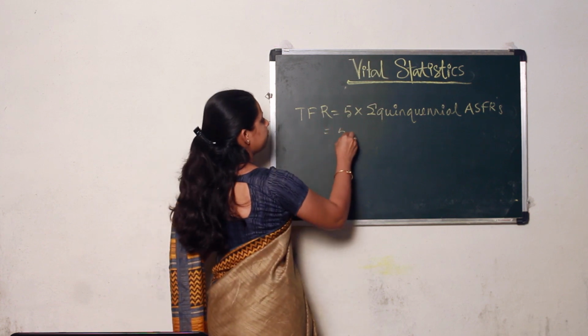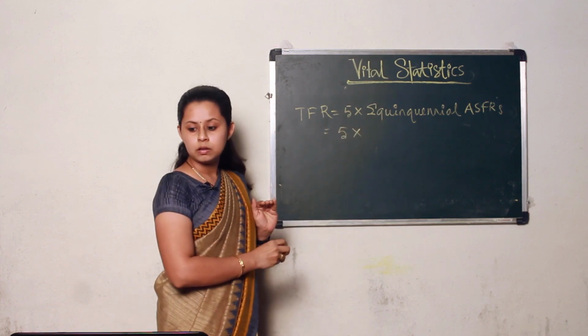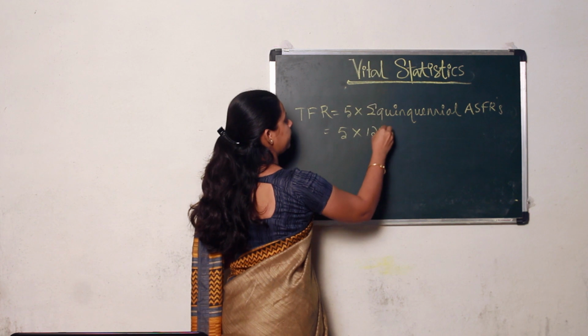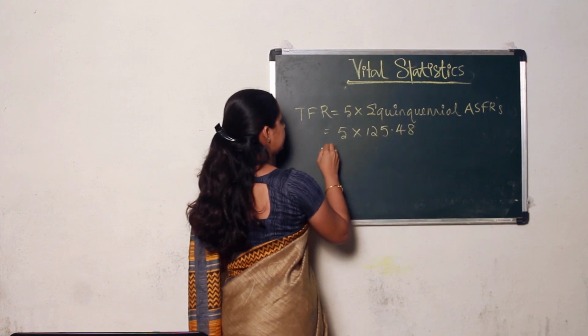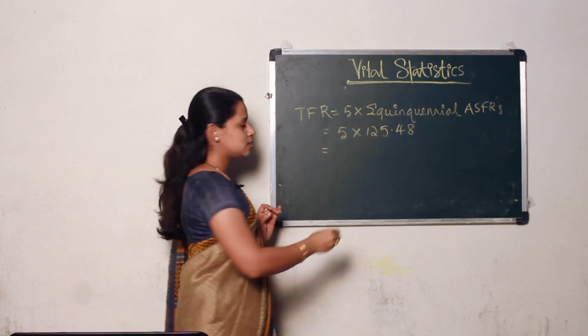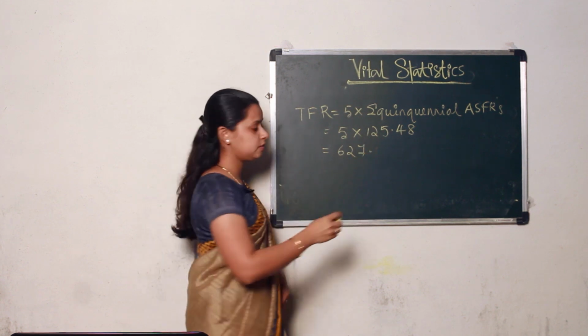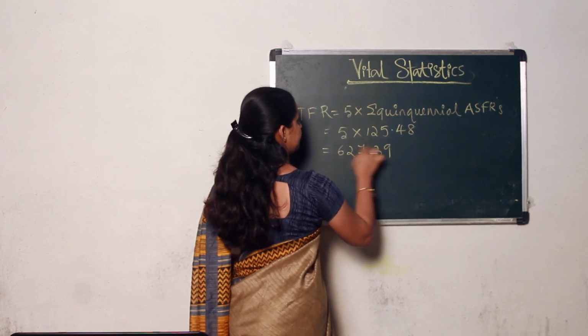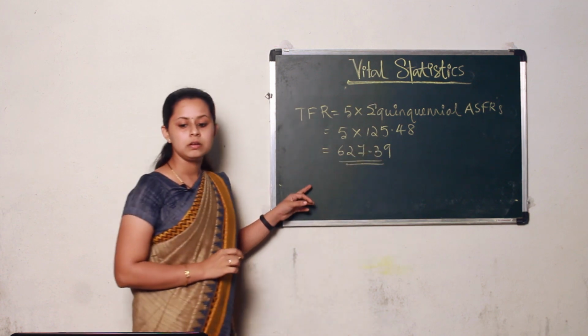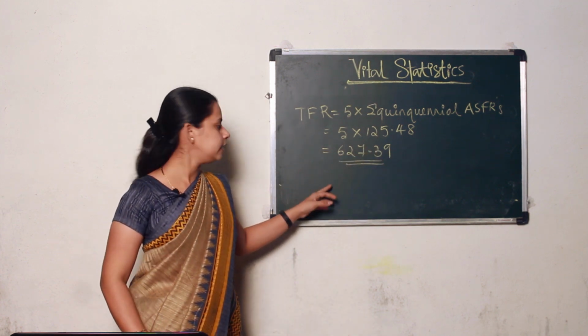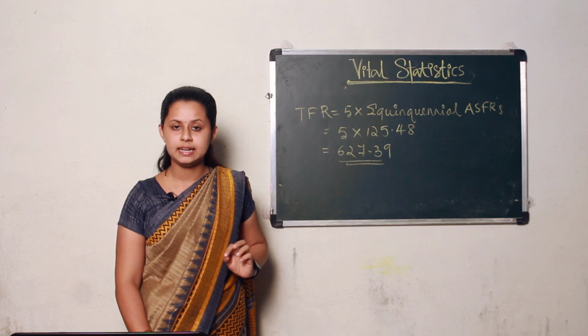So 5 into 125.48, that is equal to 627.39. This is the total fertility rate, that is 627.39.